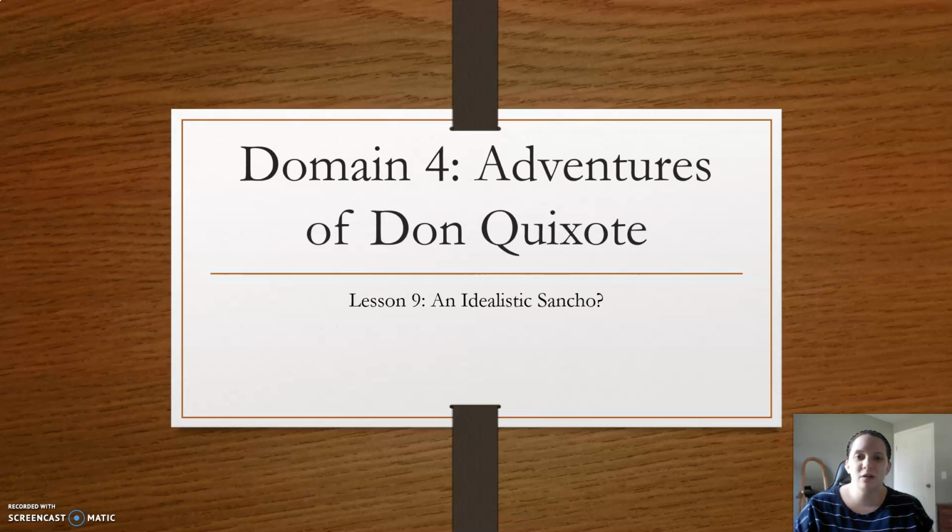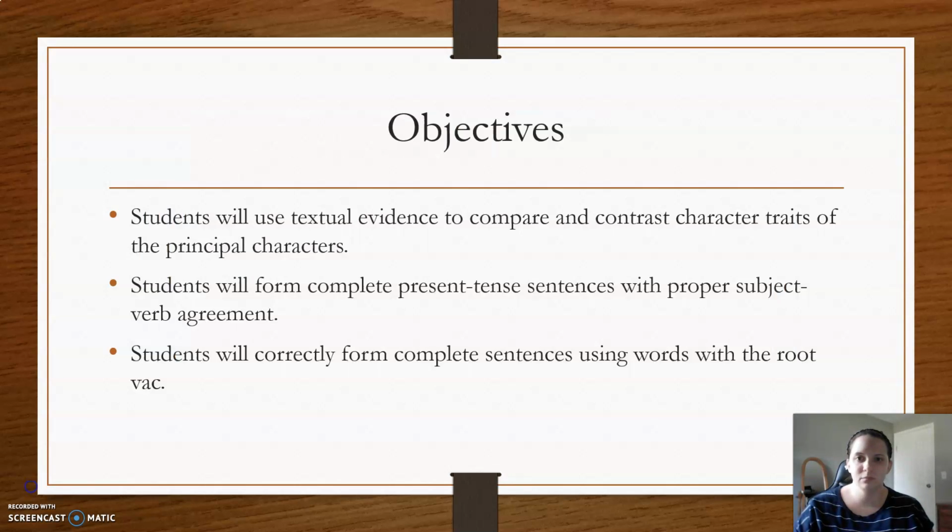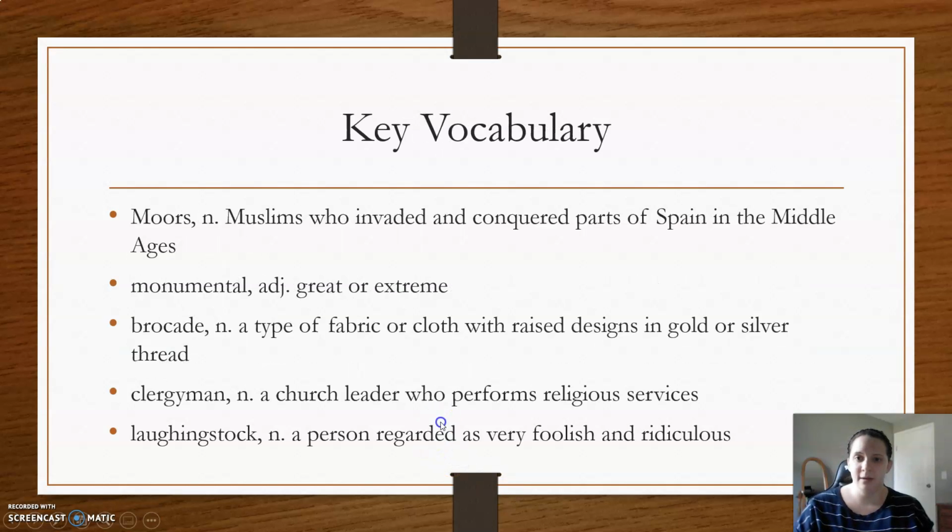Today we're on Domain 4, Adventures of Don Quixote, Lesson 9, An Idealistic Sancho. Our objectives are to use textual evidence to compare and contrast character traits of the principal characters, to form complete present tense sentences with proper subject and verb agreement, and to correctly form sentences using words with the root vac.